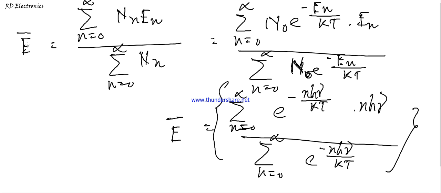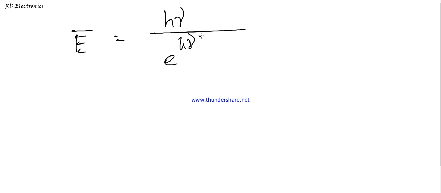Now after some mathematical computation, there are lots of methods available, and here we apply the binomial series. After lots of mathematical computation, we get the formula of average energy: E average equals h nu divided by e to the power h nu by kt minus 1. This is very important. This is the relationship between energy, the frequency nu, and the temperature.